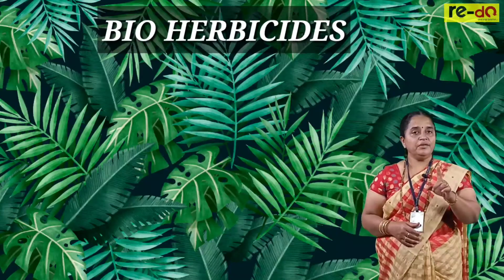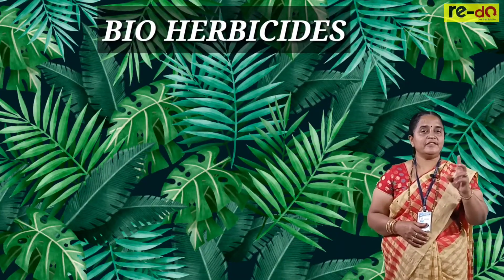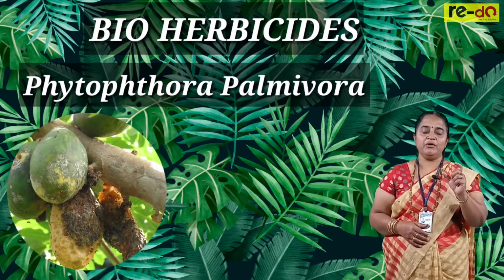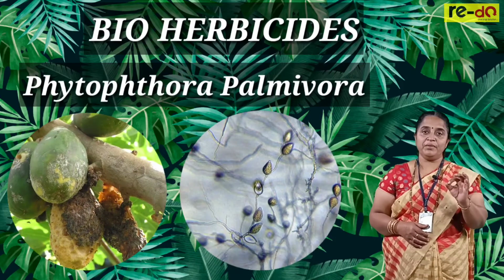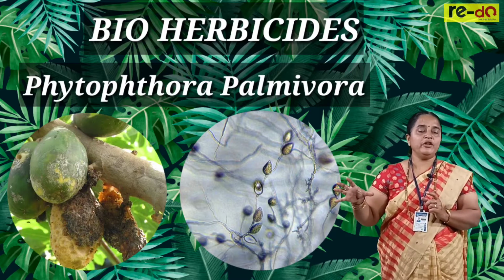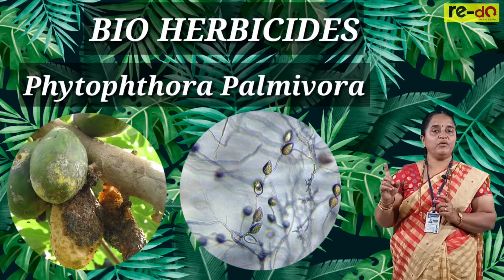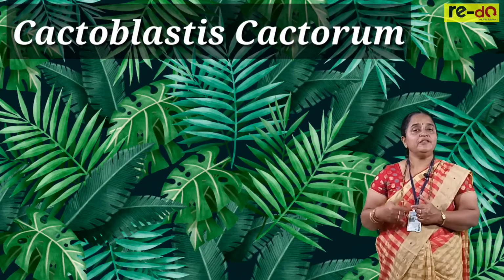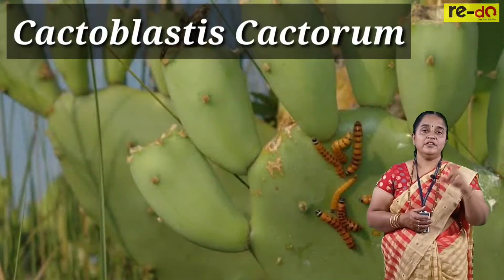Under bioherbicides, there are two examples. One is Phytophthora palmivora, the name of the microbe, the name of the organism you need to remember, and the role of it, what exactly they do as a biocontrol agent. It is expected for 1 mark. Phytophthora palmivora is introduced in the citrus plantation to kill a weed known as milkweed vine. Cactoblastis cactorum is used to kill the cactus. These two are examples of bioherbicides.